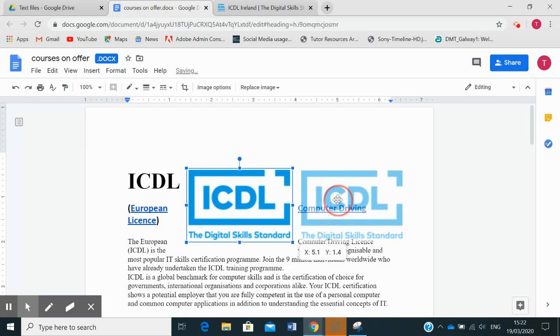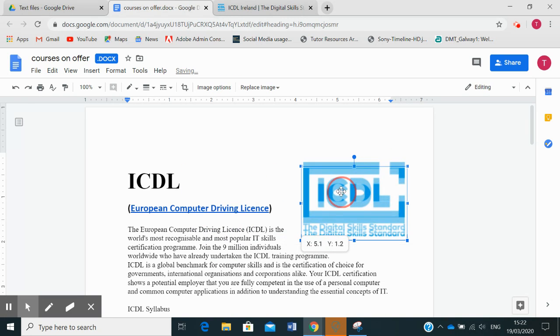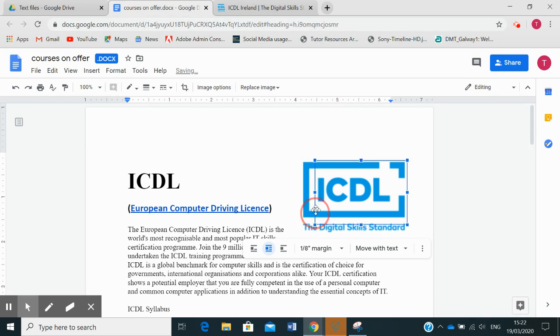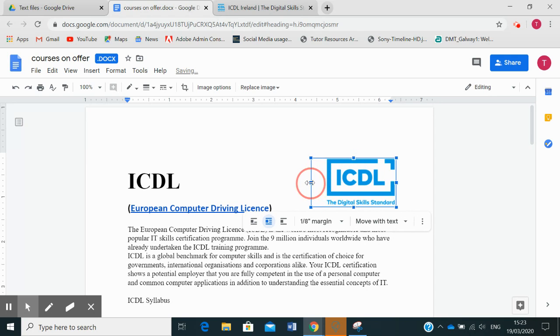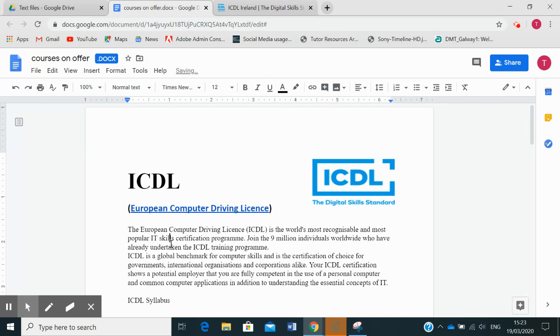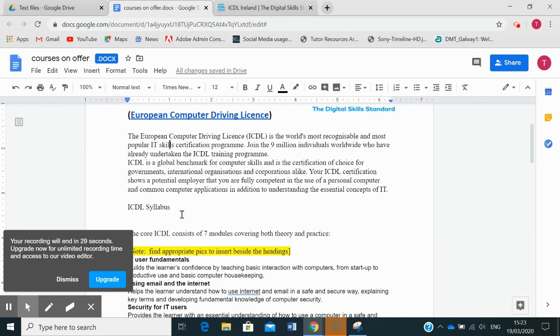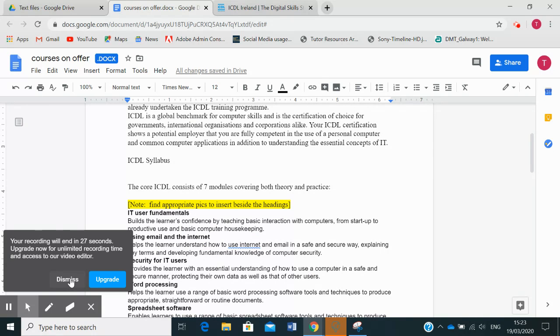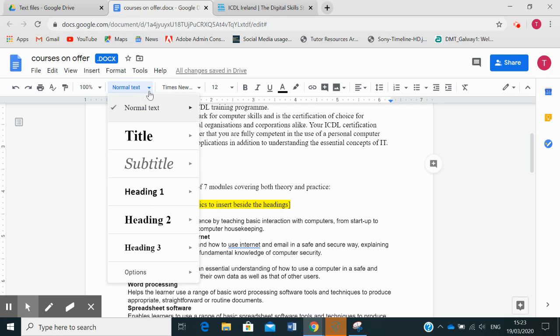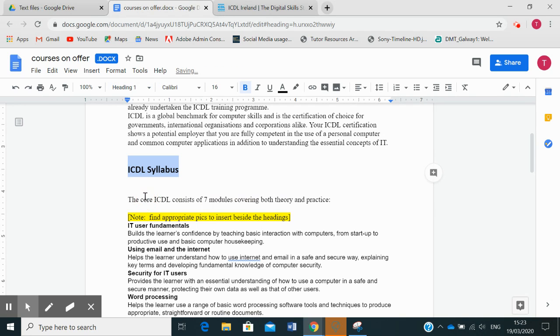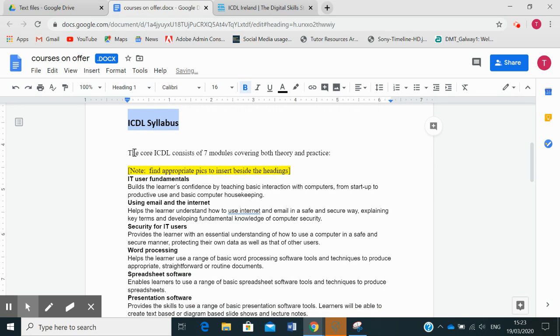So I'm going to wrap the text and move the logo over to here and maybe make it a little bit smaller, just like I would in a Word document. This is a good test of your Word skills now as well. I'm going to bring that over there. That looks quite nice. Then I've got another heading here. I'm nearly out of time, so I'm going to select the heading and bring it back to Heading 1. And then the core ECDL.